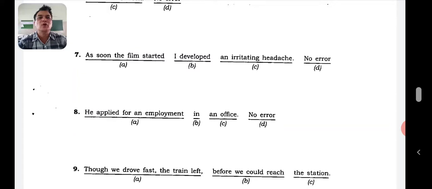He applied for an employment in an office. Employment office, fine, but he applied for a job. So where is the error there? The error is in A. He applied for a job in an office. Okay, let's go to the ninth one now.